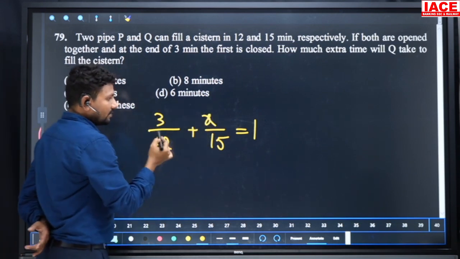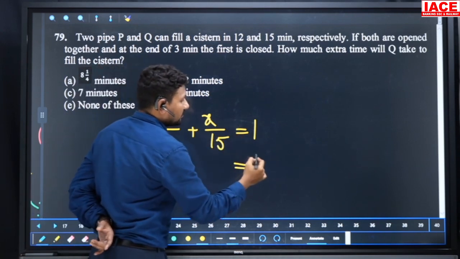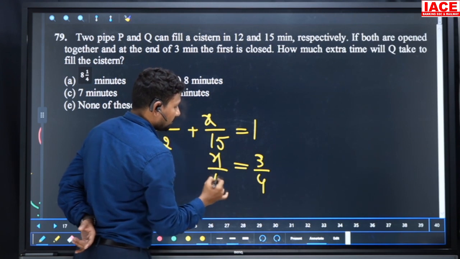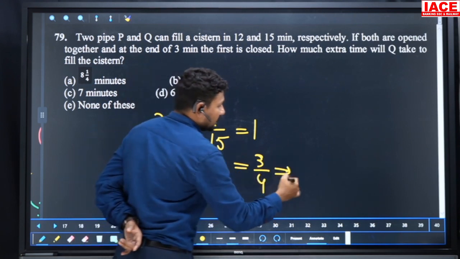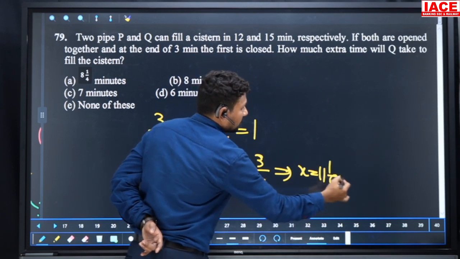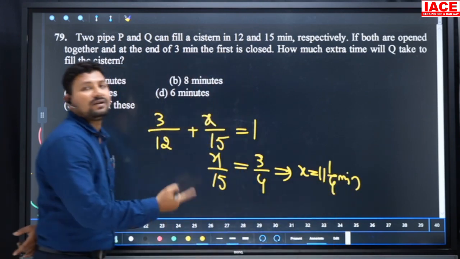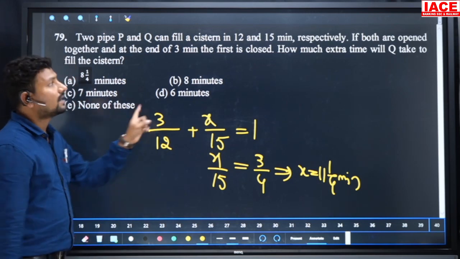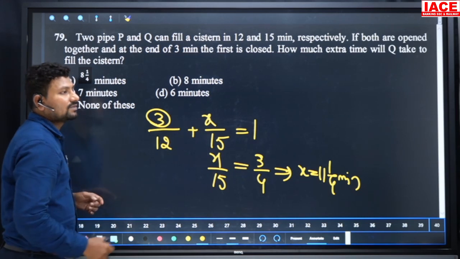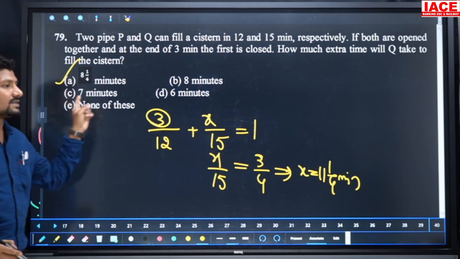3 by 12 is equal to 1 by 4. 1 by 4 is removed from the 1, which is equal to 3 by 4, and x by 15. 15 times 3 is 45. 45 divided by 4, we will get 11 1 by 4 minutes. The total time spent filling the tank is 11 1 by 4. But we do not need the total time, we require the extra time. Already 3 minutes are completed, so what is the extra time? 8 1 by 4 minutes.